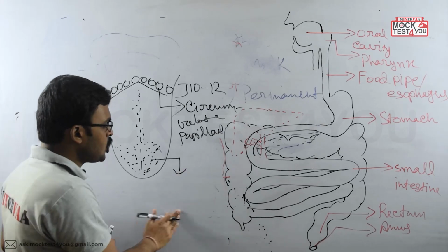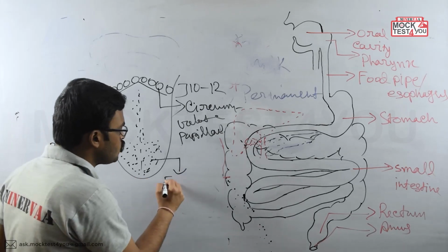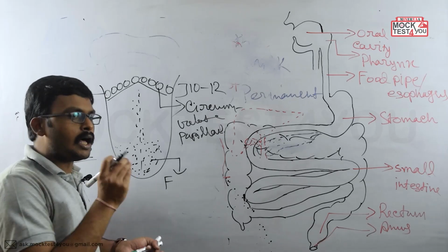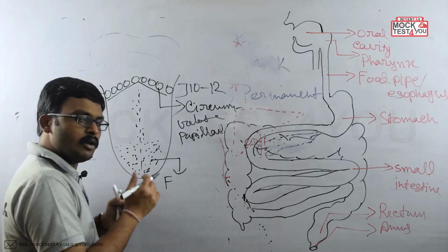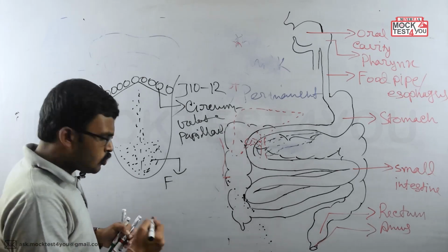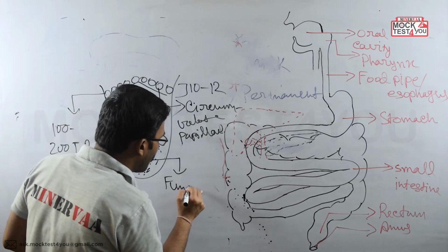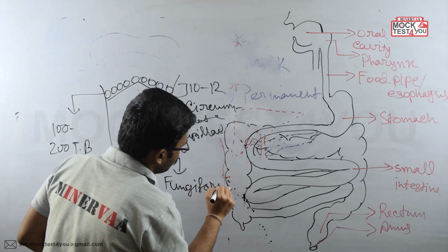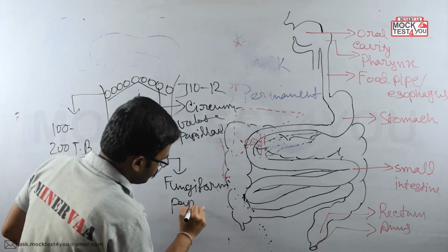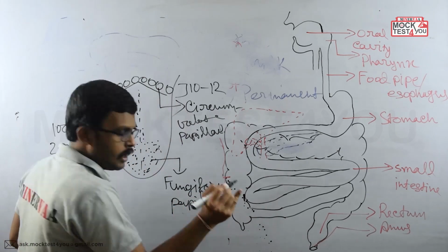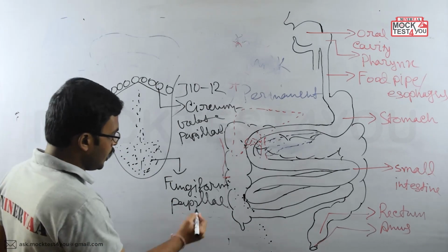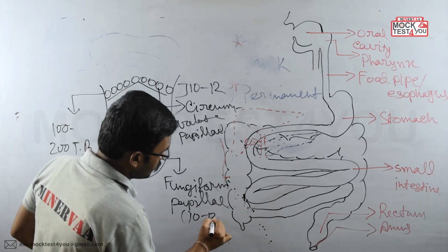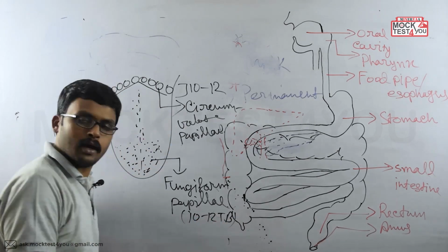These are known as fungiform papillae. Why are they called fungiform papillae? Because when you see the microscopic structure, it looks like a fungus, okay? So it is called fungiform papillae. Now within the fungiform papillae, around how many taste buds are present? Around 10 to 12, okay? Clear? Done.